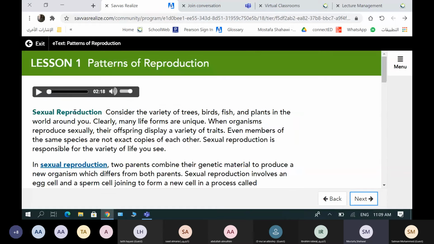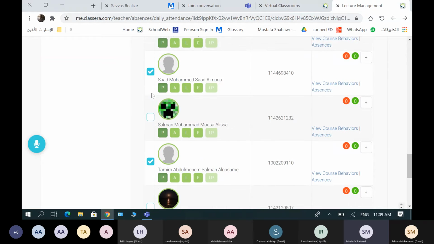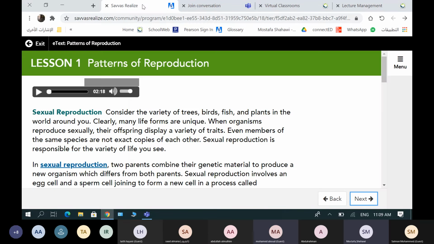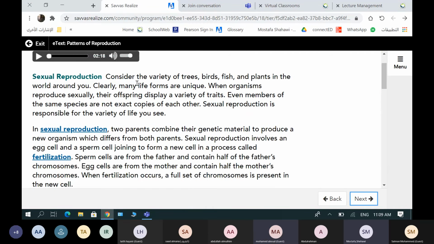So we'll talk here about sexual reproduction. Let's pick someone to read. Muhammad Abdullah, who are you? Abdurrahman Malham, you read before, Abdurrahman. Muhammad Abdullah Salim Al-Abud. Muhammad Abdullah, yes? Okay, Muhammad, read this one. Sexual reproduction.